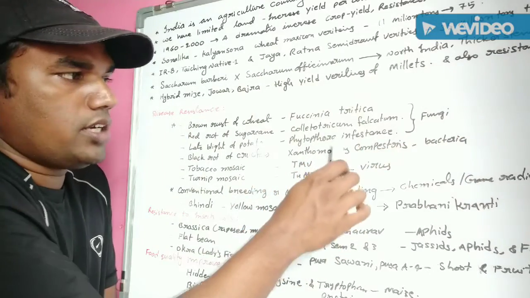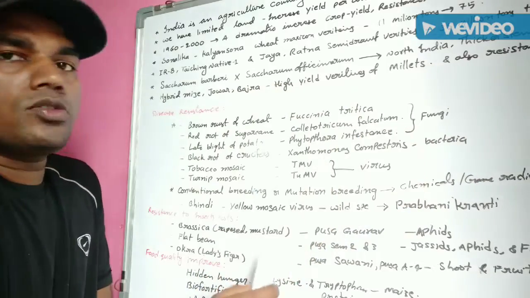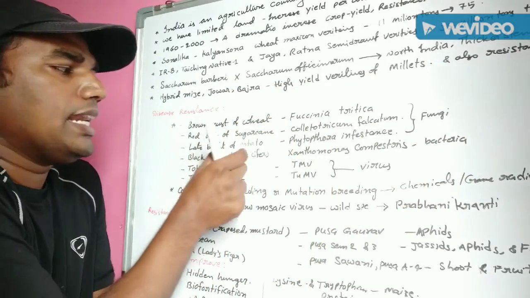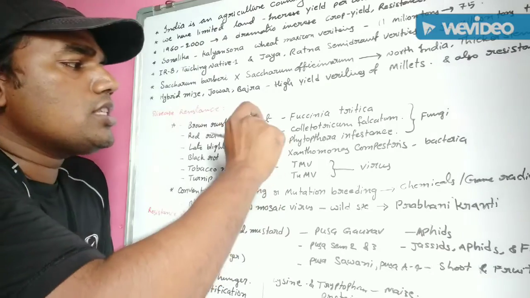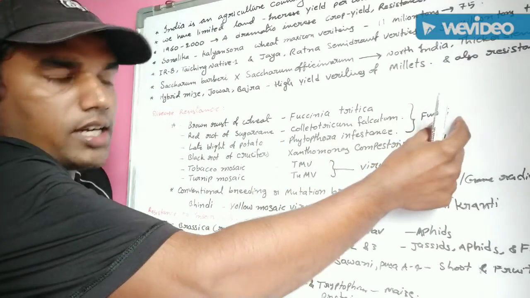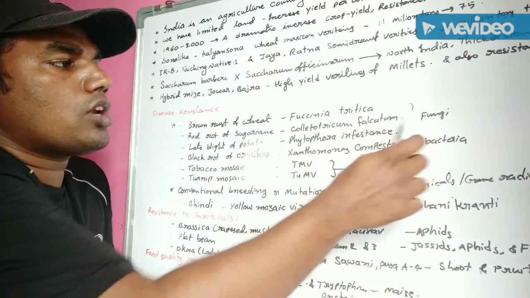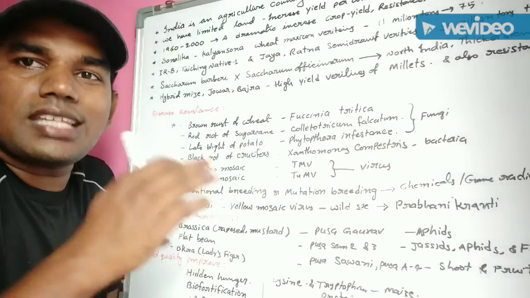So these diseases, brown rust of wheat, red rot of sugarcane and late blight of potato, are mainly caused by the fungal organisms Puccinia tritici, Colletotrichum falcatum and Phytophthora infestans respectively.